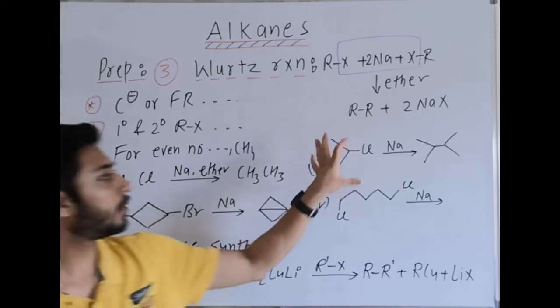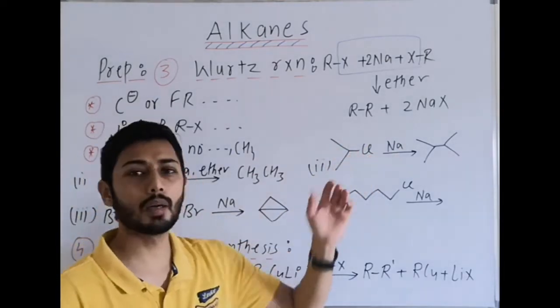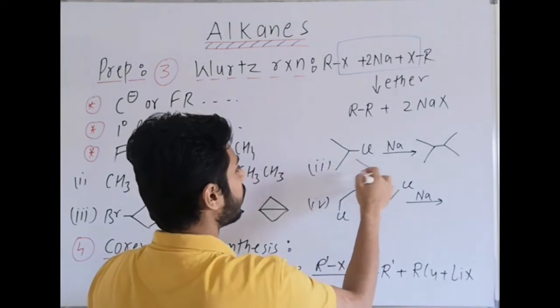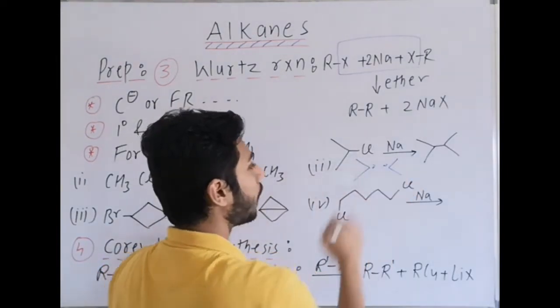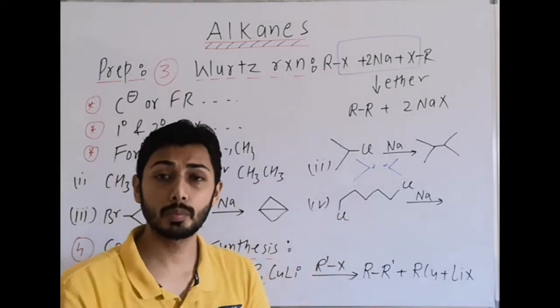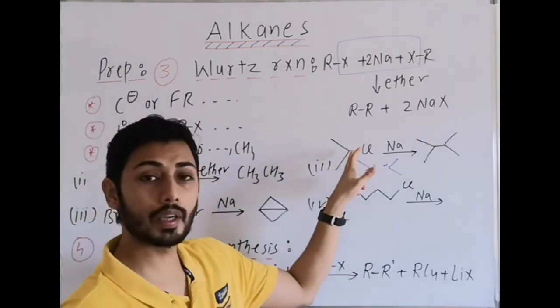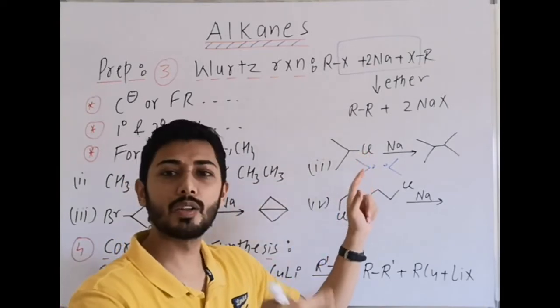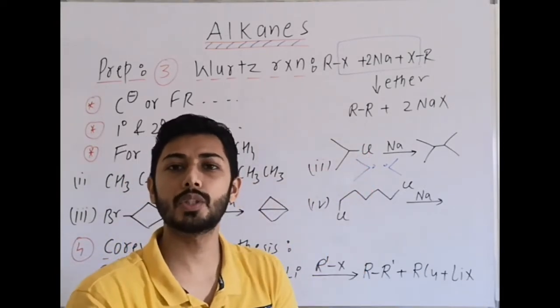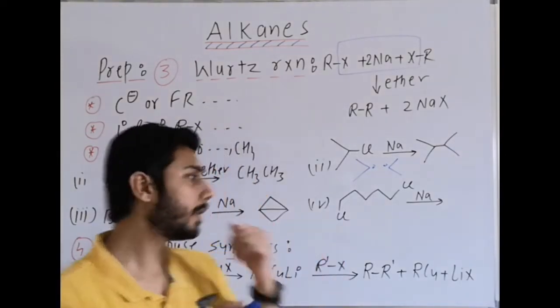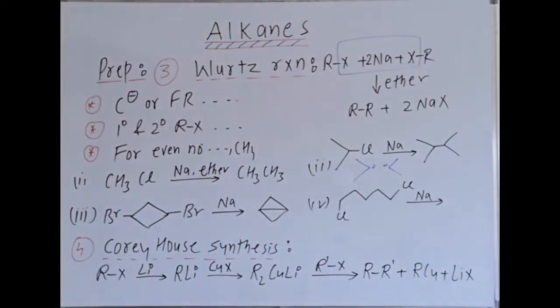In the same way, second example, secondary RCl will combine with another radical or another compound. Here the possibility is that a radical is formed like this. Clear? And then they will combine. The other possibility is a carbanion. Suppose a carbanion, just like C minus, is formed, and it will attack the second alkyl halide. Which reaction? SN2 reaction. That means both are possible, then you should know how to write the product.